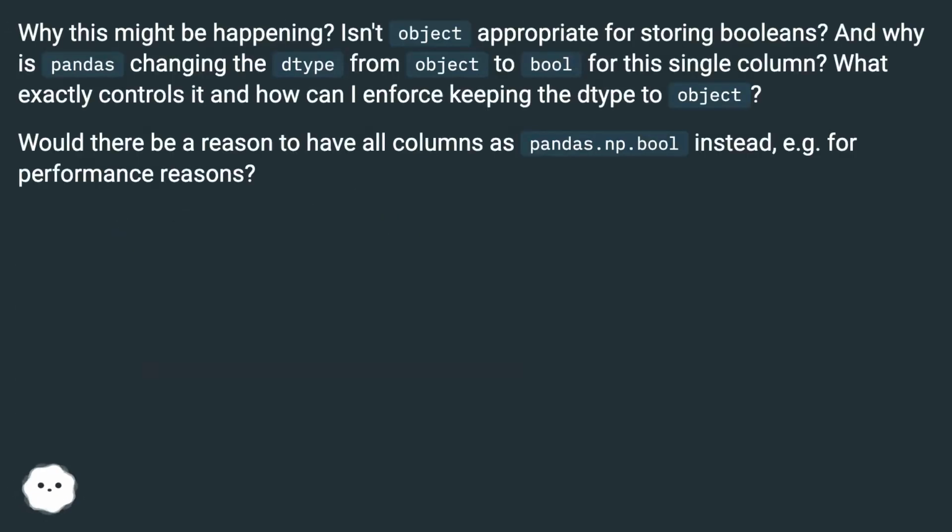Isn't object appropriate for storing Booleans? And why is Pandas changing the type from object to bool for this single column? What exactly controls it, and how can I enforce keeping the type as object? Would there be a reason to have all columns as np.bool instead, e.g. for performance reasons?